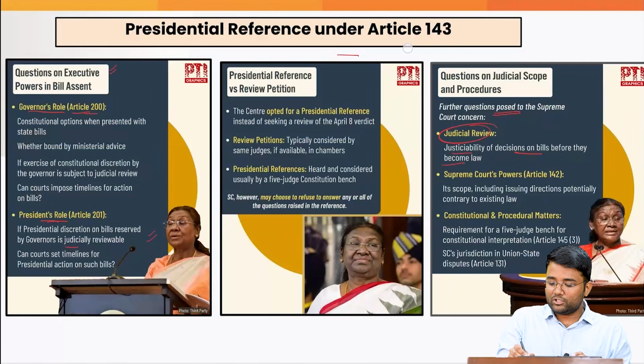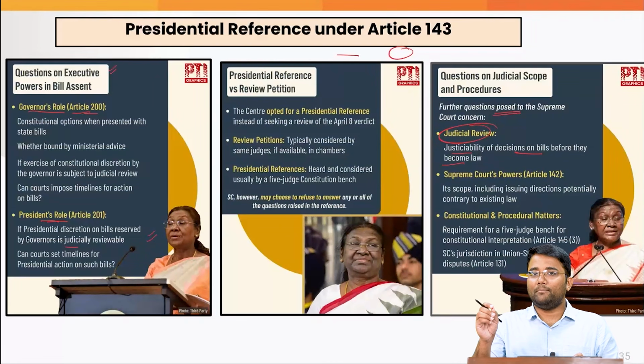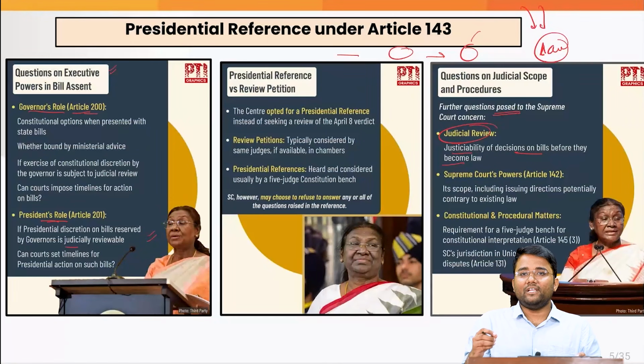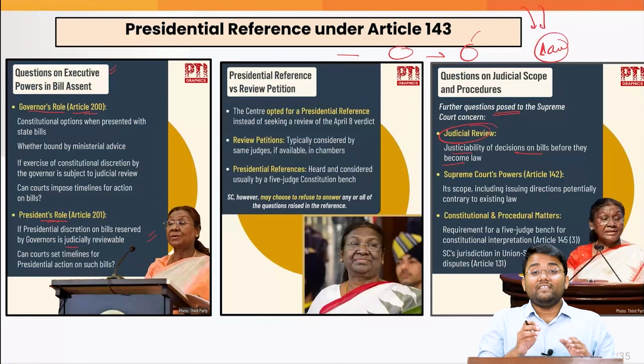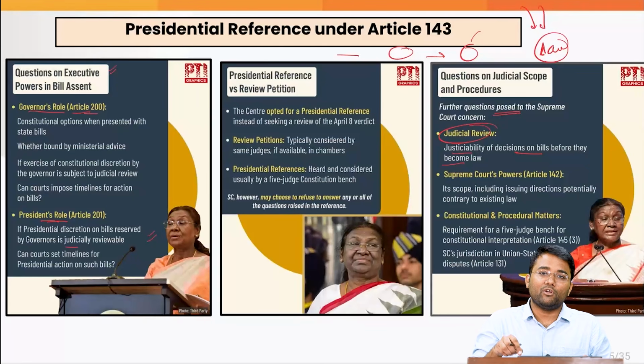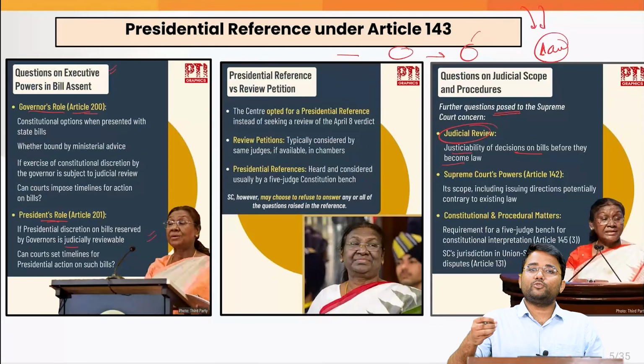Once a particular bill was passed by the state legislature, or by parliament in the case of a central law, and it got the assent of the governor or the president and became a law, in that case the Supreme Court can look into the constitutionality of that law. But whether the Supreme Court has the power to look into the constitutionality of a bill is again one of the questions asked by the President. Since it is still in the bill stage, whether the Supreme Court can actually decide on the constitutionality of a bill is again a question that was asked.